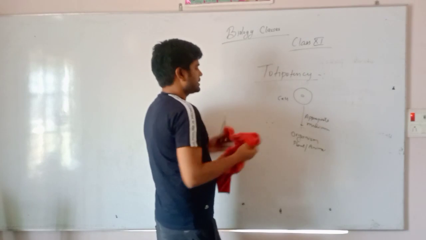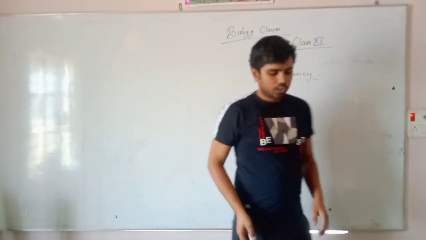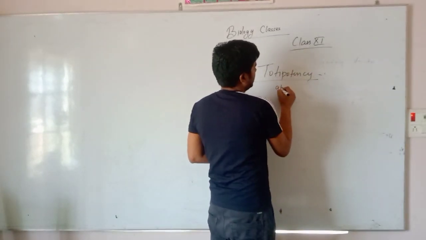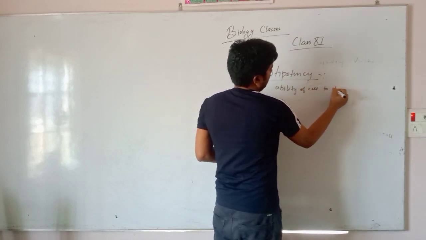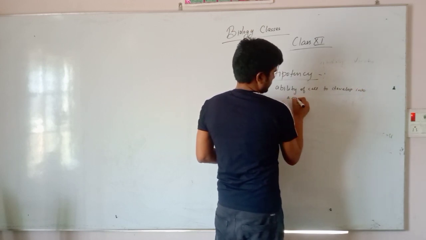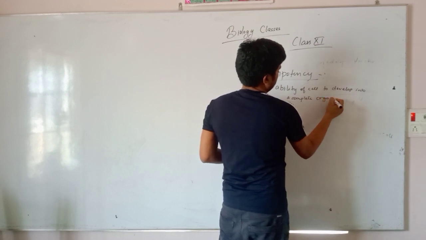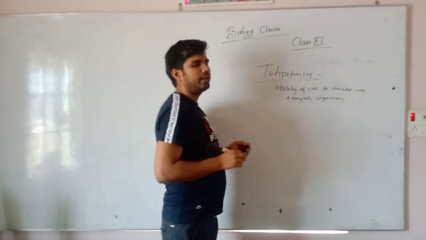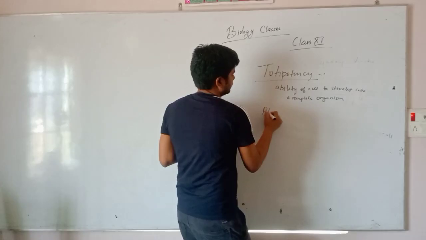So totipotency is the ability of cell to grow, to develop into a complete organism. Totipotency, ability of cell to develop into complete organism. All right. Pluripotency.